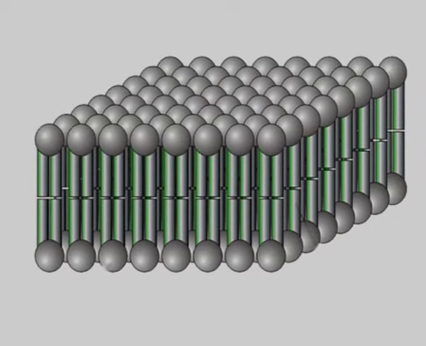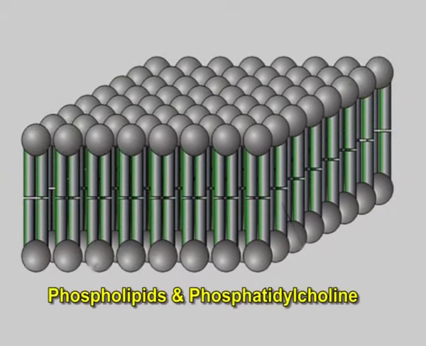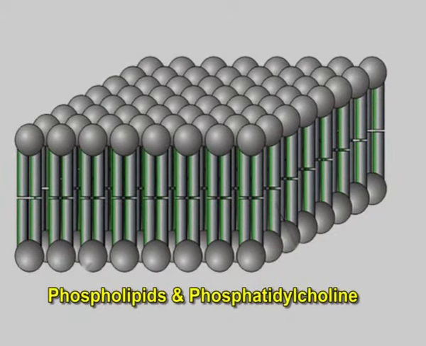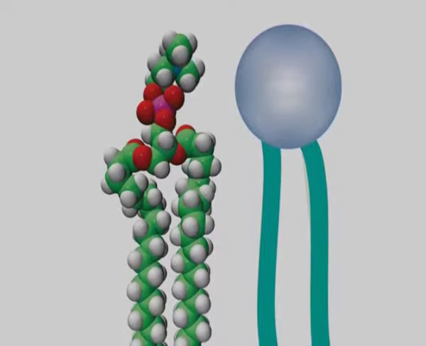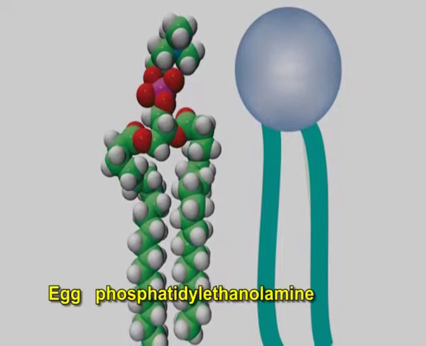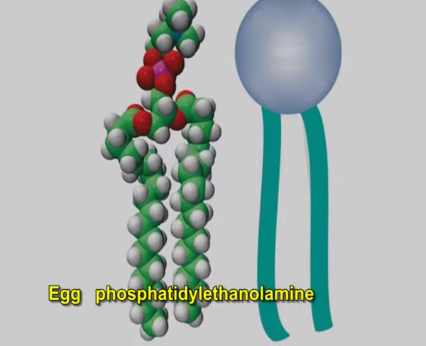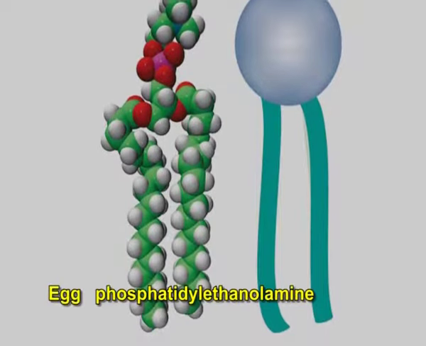Liposomes are most often composed of phospholipids, especially phosphatidylcholine, but may also include other lipids such as egg phosphatidylethanolamine, so long as they are compatible with lipid bilayer structure.